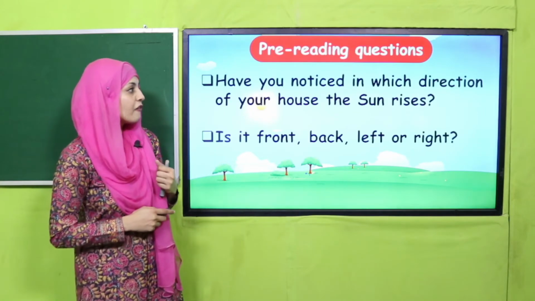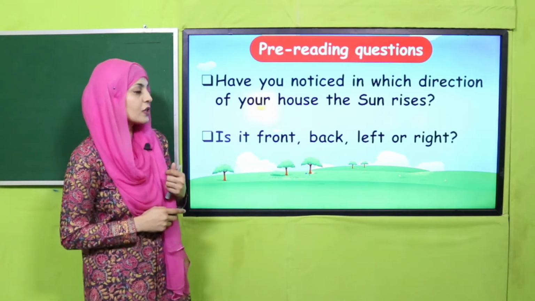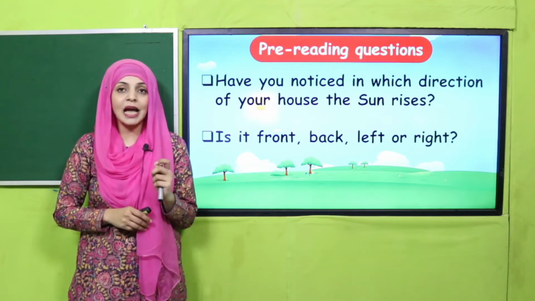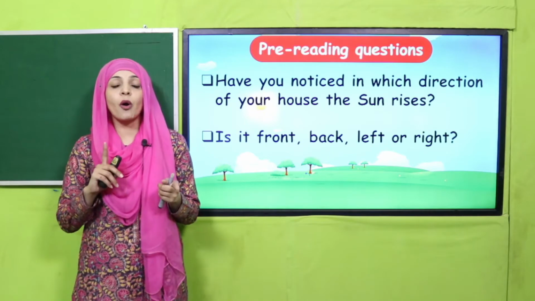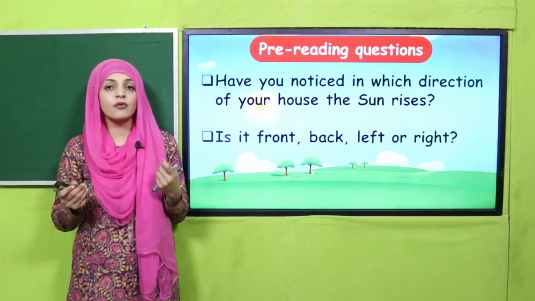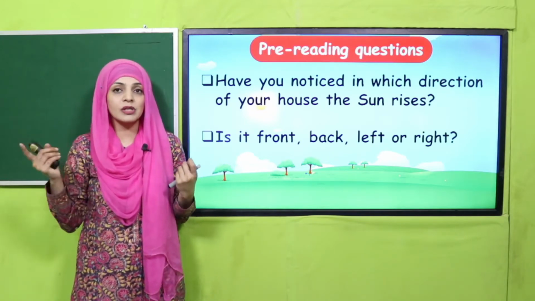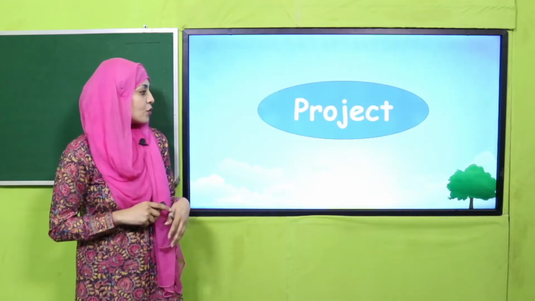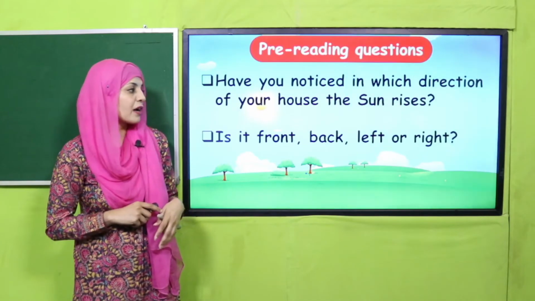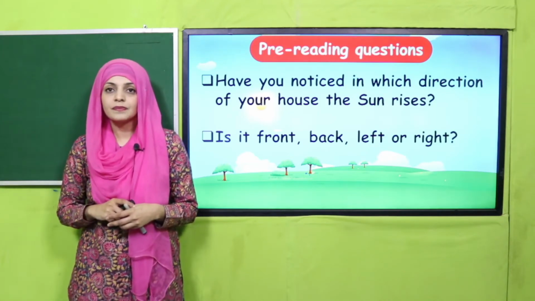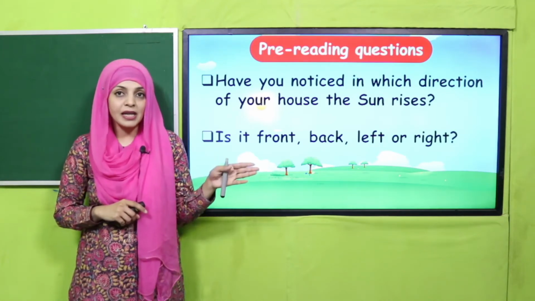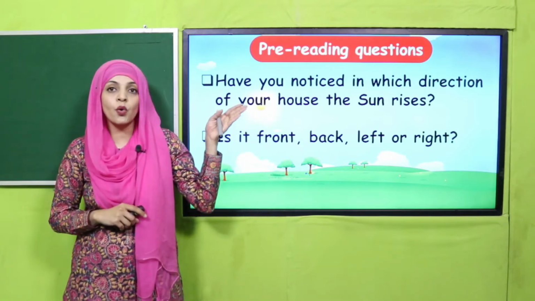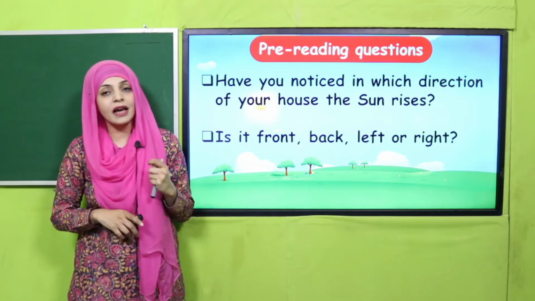So some pre-reading questions. Quickly tell me, have you noticed in which direction of your house the sun rises? अब तक तो नोट कर लिया होगा सब बच्चों ने, क्योंकि मैं constantly आप लोगों से पूछती हूँ that from which direction the sun rises from your house, के किस तरफ से आपके सूरज निकलता है. You have to tell it is front, back, right or left. So if it is left side, then east. It is east on the left side of your home. So that is how you can tell the direction.